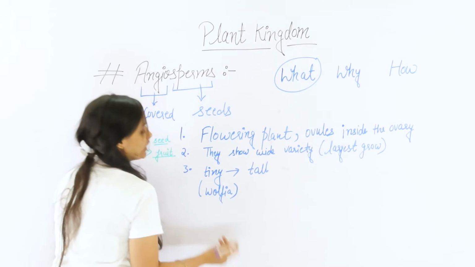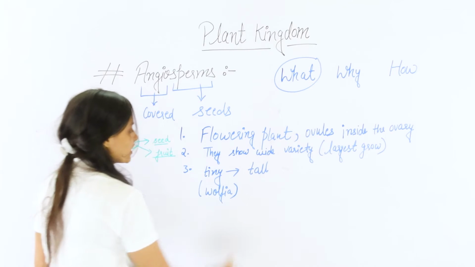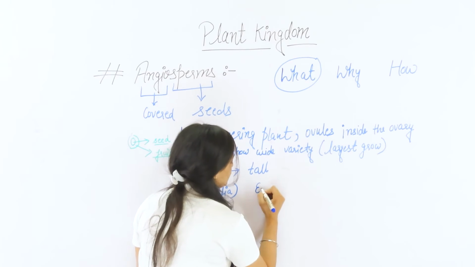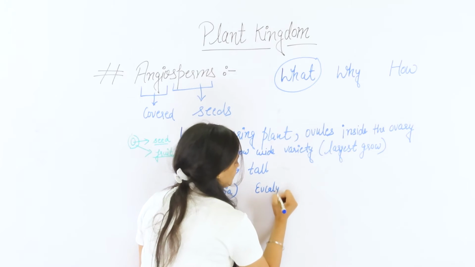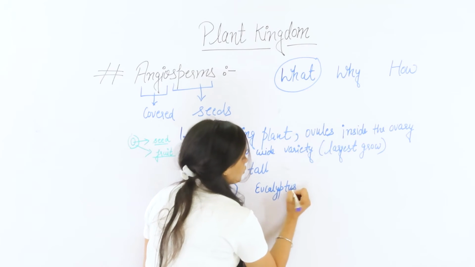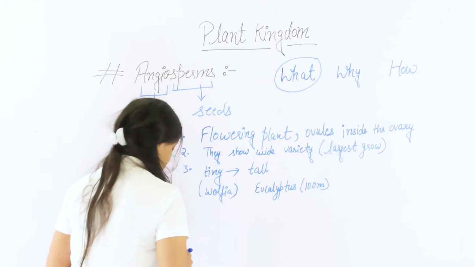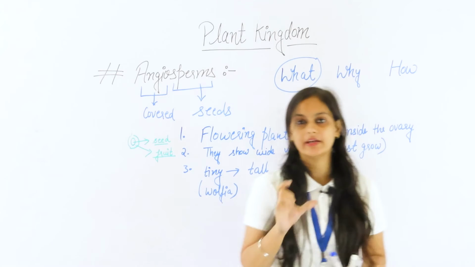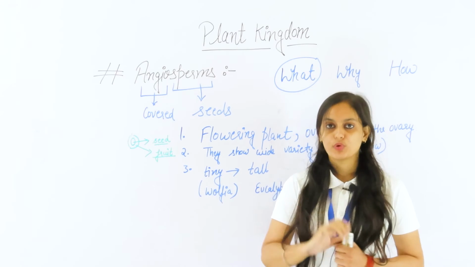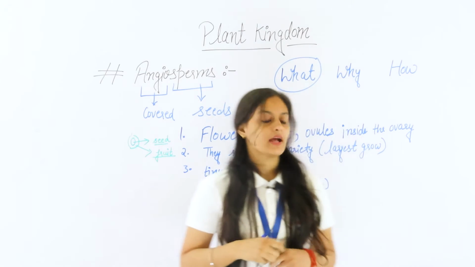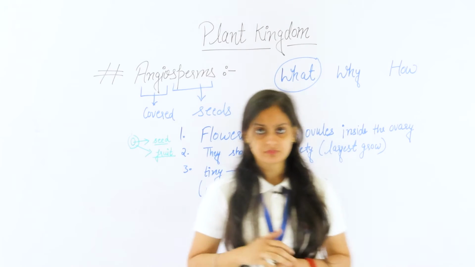It is the smallest angiosperm, and the tallest plant, like eucalyptus, is about 100 meters long. So they show a wide range of size, from microscopic size to a 100-meter-long tree.